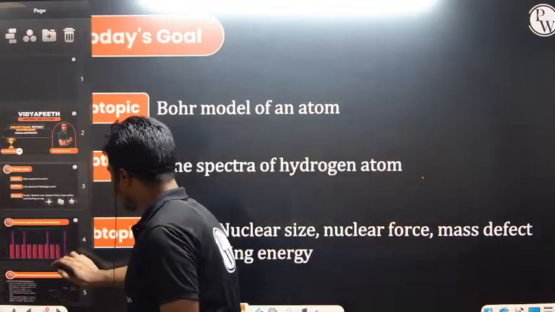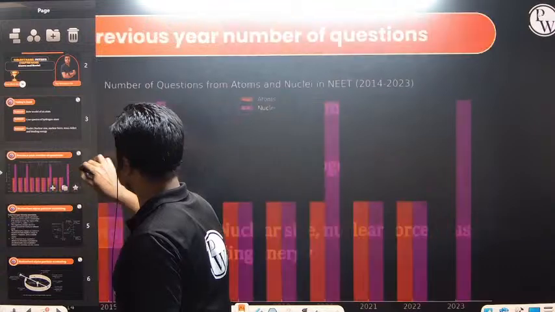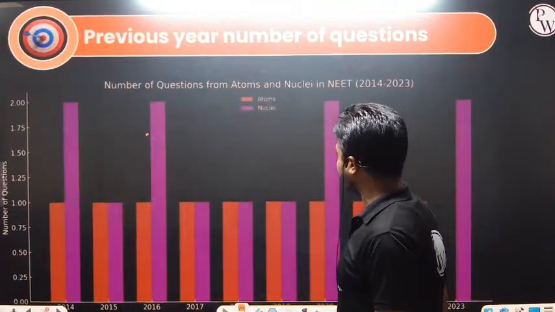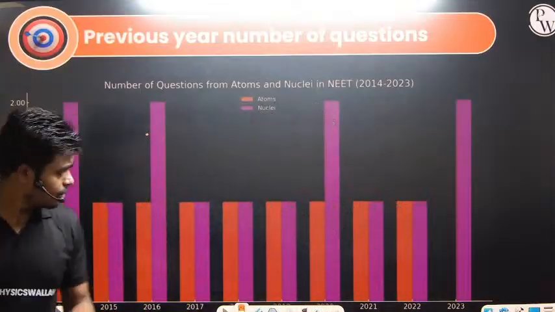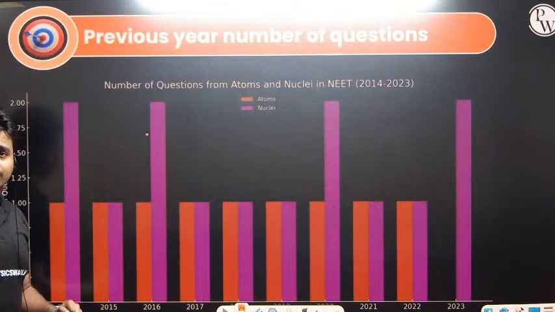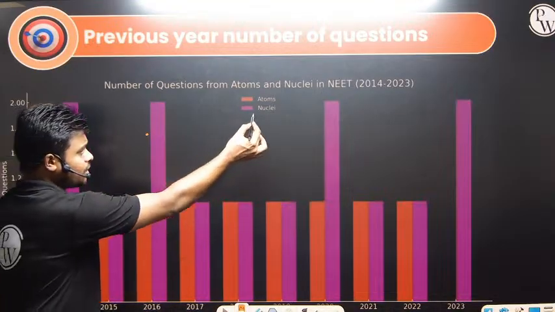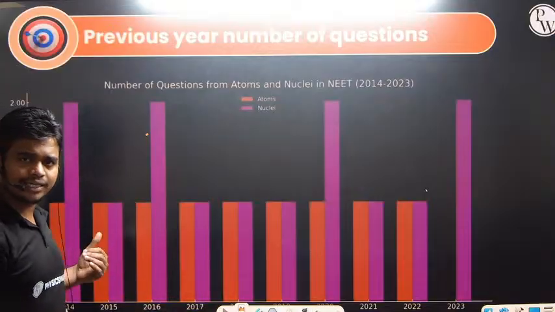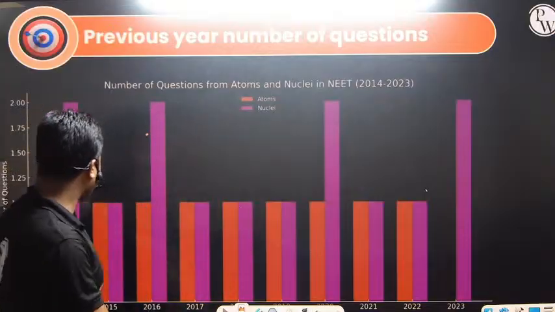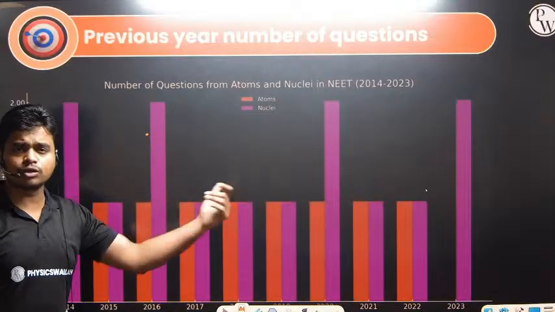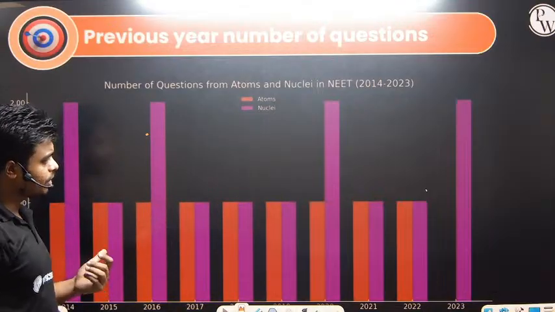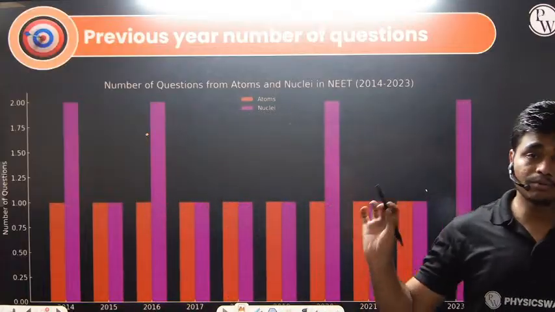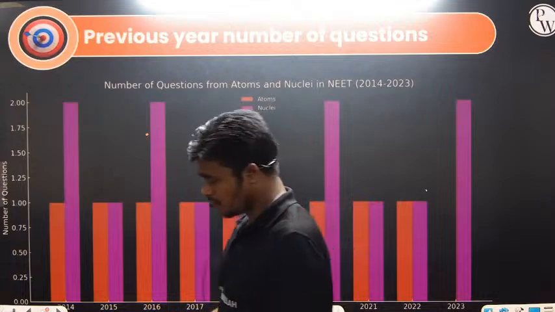So let's see, weightage wise over the years, how many questions we can expect on average. The number of questions from atoms and nuclei in NEET, starting from 2014 to 2023. We can see that from atoms, one question over the years they continuously ask. From nuclei, they are asking some questions: 2, 3, 2, 1, 2, 1, 2, 1. So on average, one question from nuclei and one question from atoms we can expect from these two topics.